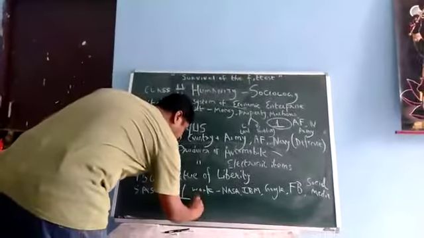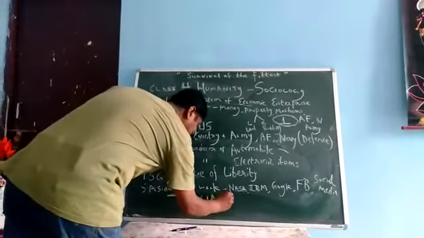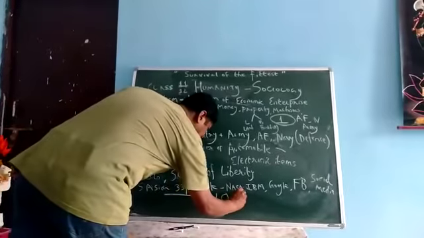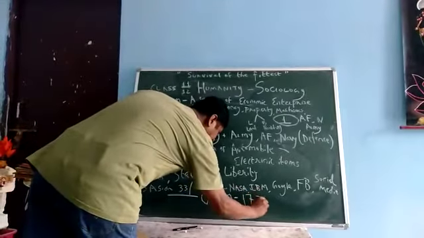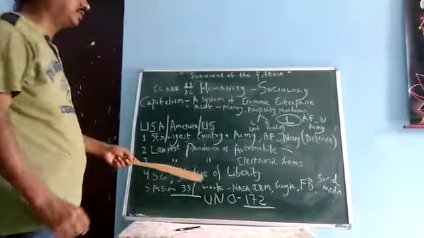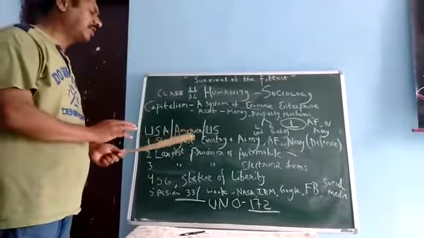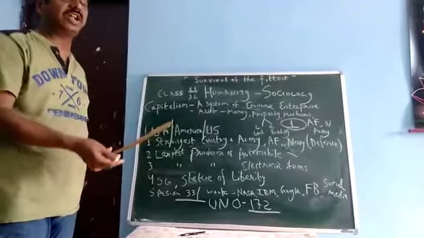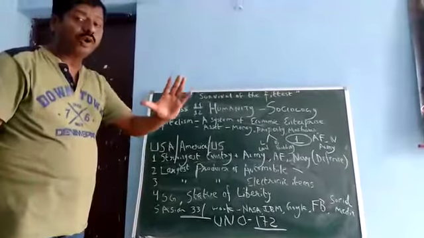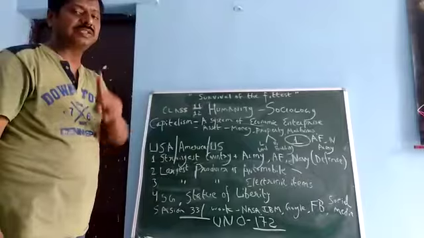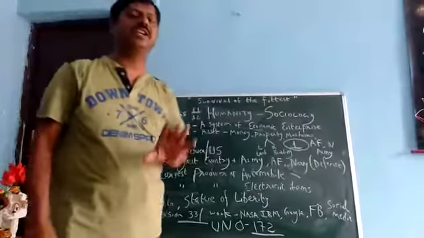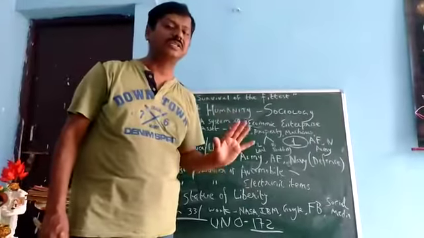We are talking of UNO, the United Nations Organization, in which 172 countries are members. Rich, developed countries take care of poor or developing countries in times of calamity, natural calamity or disaster.